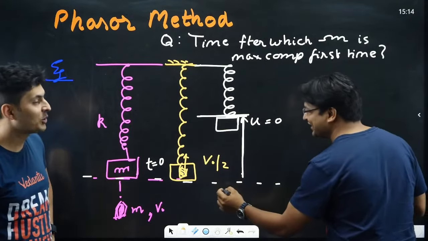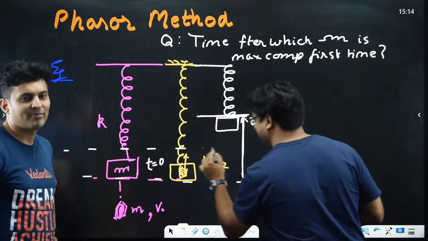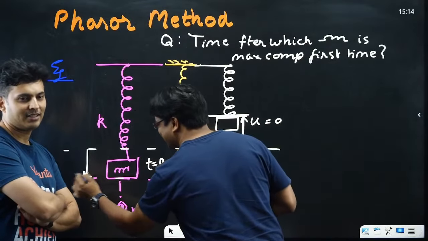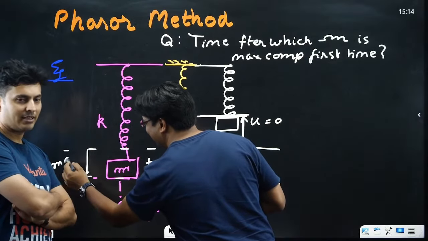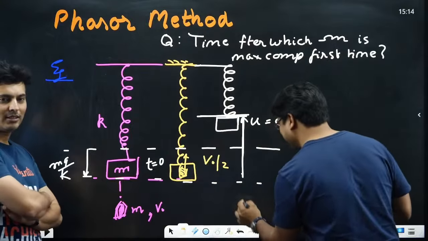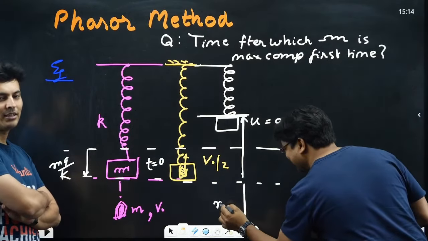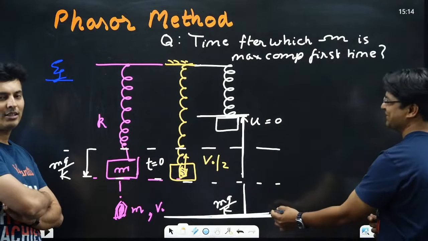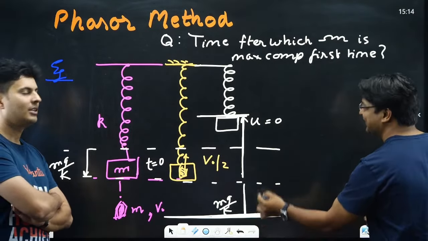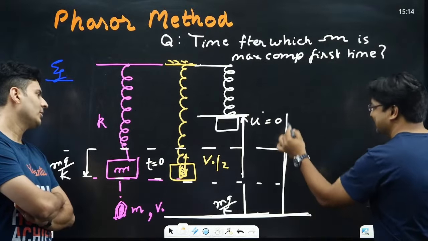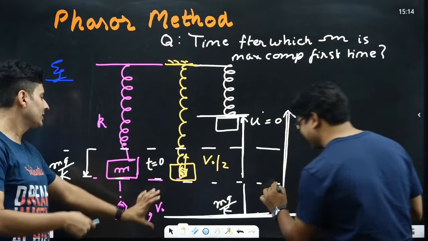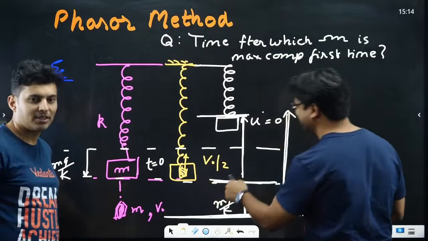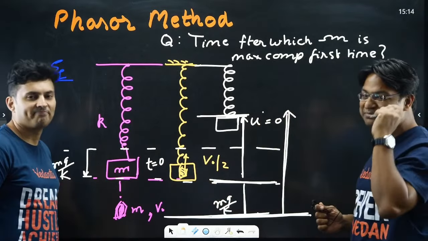Because of the new mass, if this is the natural length of the spring, then this elongation was already mg by k, and now the new equilibrium is 2mg by k. So this is the new equilibrium, and everything has to be measured from here. The distance from here to here becomes the amplitude. Students invariably miss this; they consider mg by k and calculate from there.